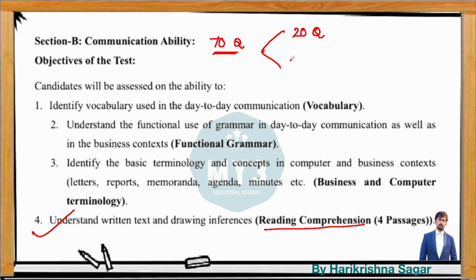And then you will have another higher weightage topic, 15 questions by covering business terminology and computer terminology. And then you will be having vocabulary based questions. There are 15 questions from the vocabulary, and another 20 questions are given from functional grammar. So this is the overall weightage of the communication ability section.